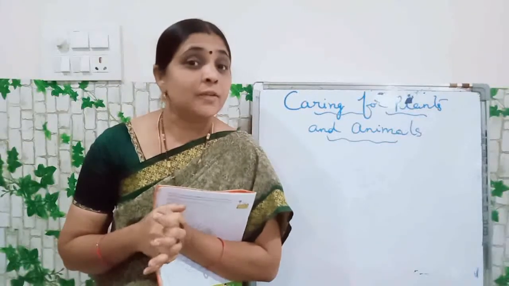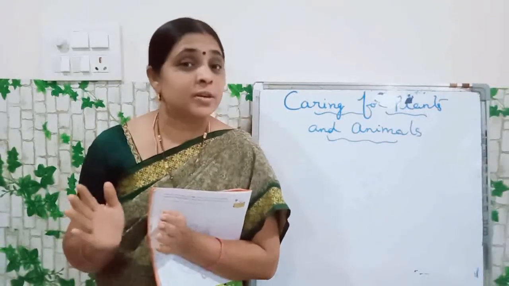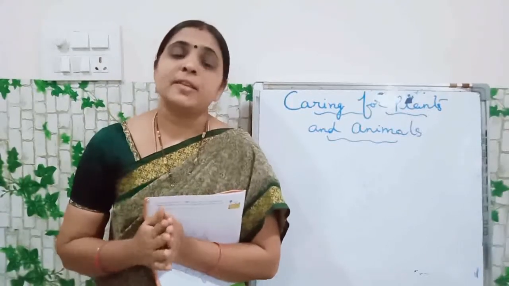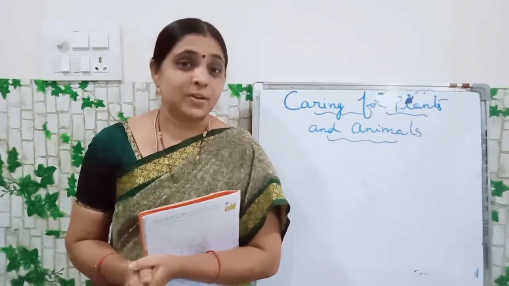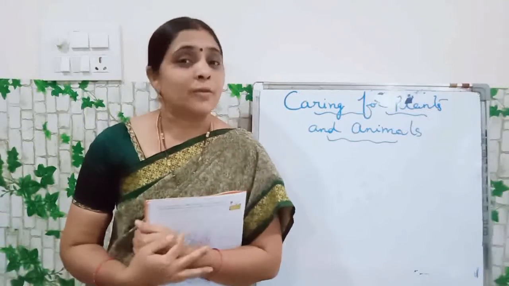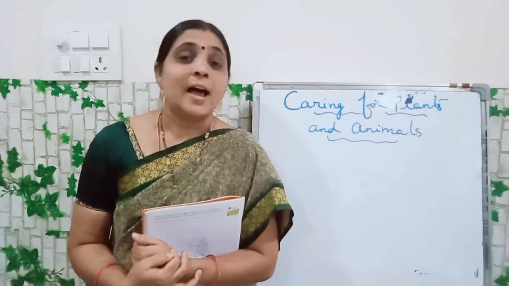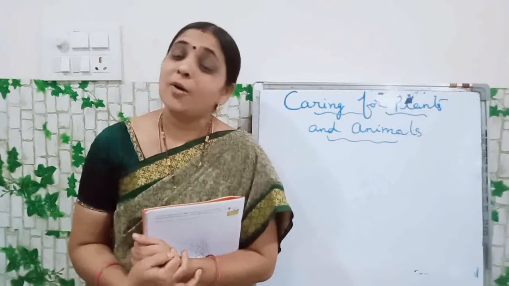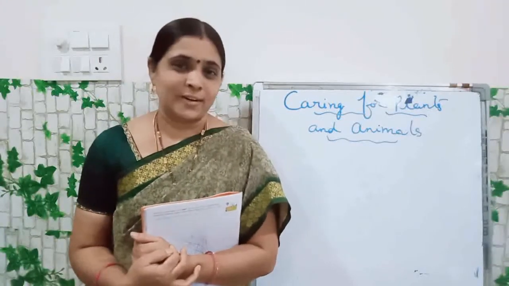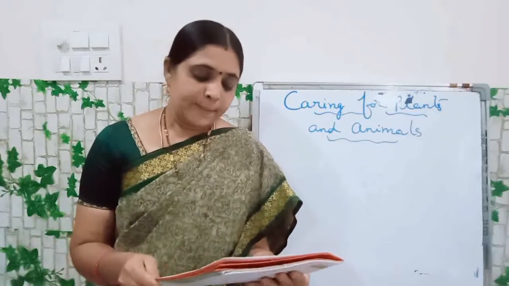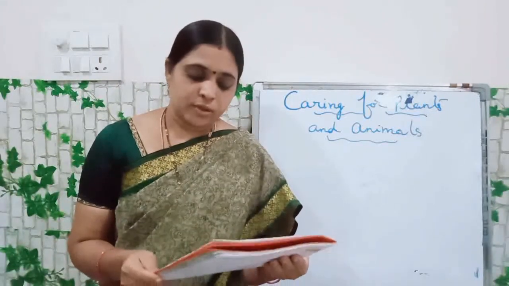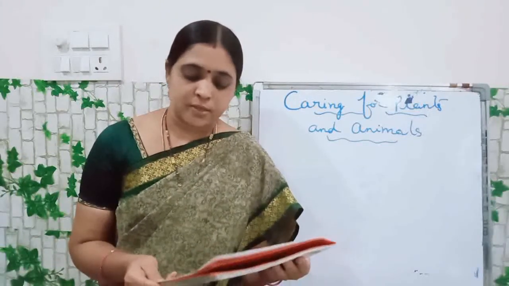If you have not observed, if you go to villages, just go and observe the fields in your village. Observe how the crops have grown, and you will get the point: how we are getting rice, dal and all. Understood children? People, farmers also grow some plants as crops in their fields.